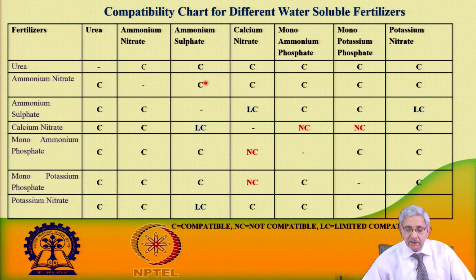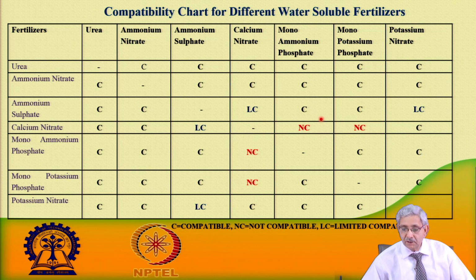Then ammonium nitrate is compatible with all kinds of these fertilizer chemicals. Then ammonium sulphate is also compatible except calcium nitrate, which is low compatible. Calcium nitrate one cannot mix with monoammonium phosphate, because this is not compatible, it will form precipitate.